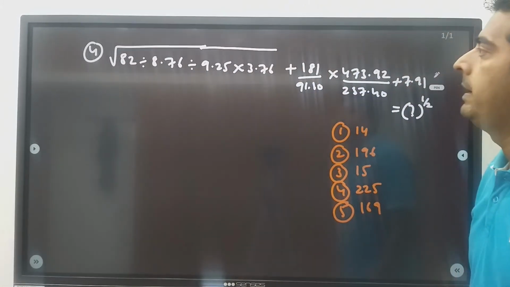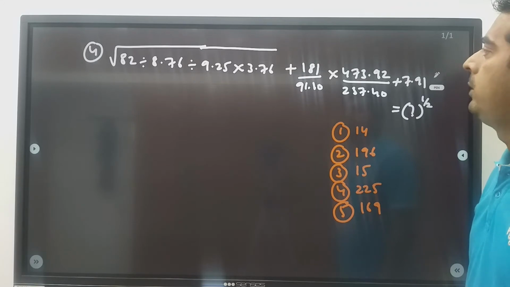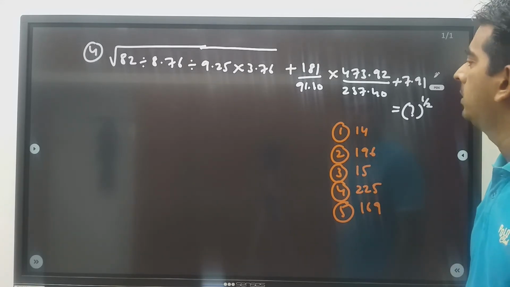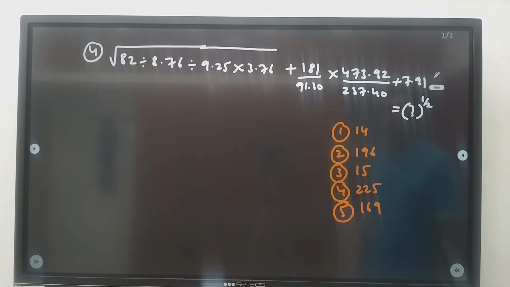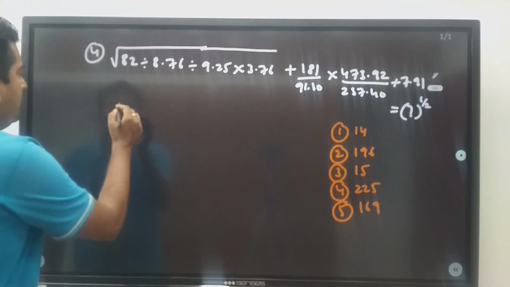Inside the square root, 82 divided by 8.76 divided by 9.25 into 3.76 plus 181 divided by 91.10 into 473.92 divided by 237.40 plus 7.91. It's a very good question, an approximation question only, remember.